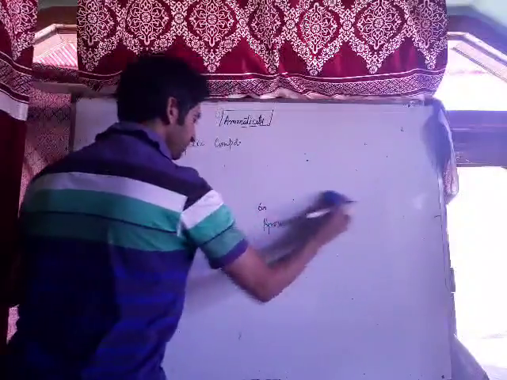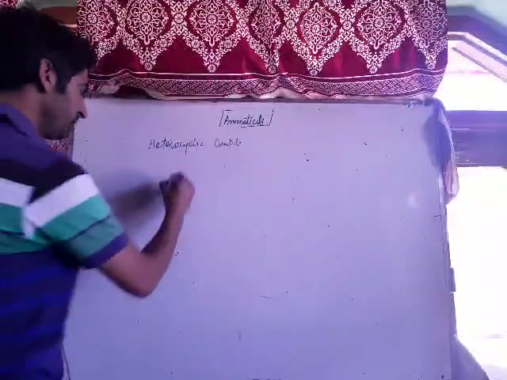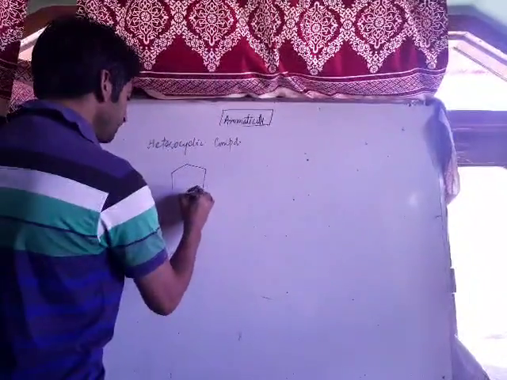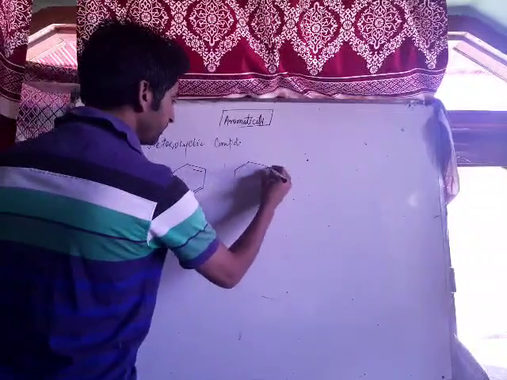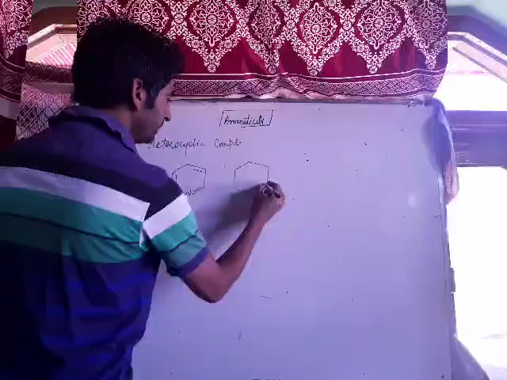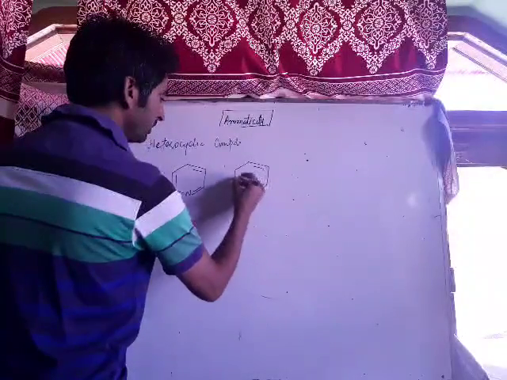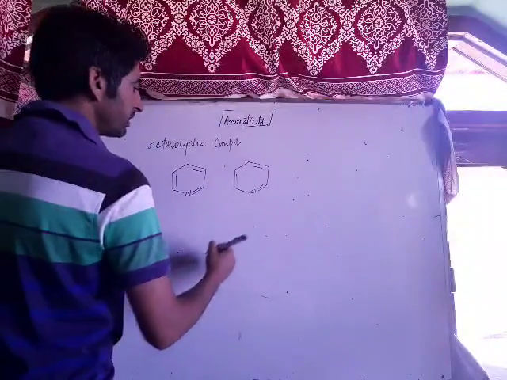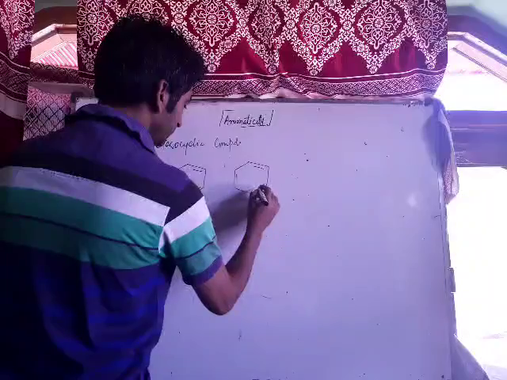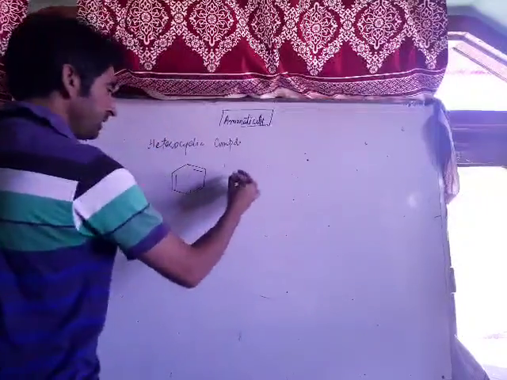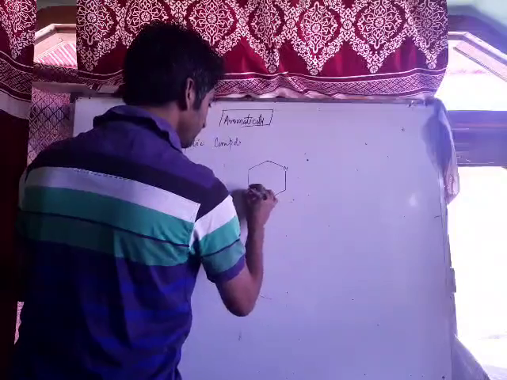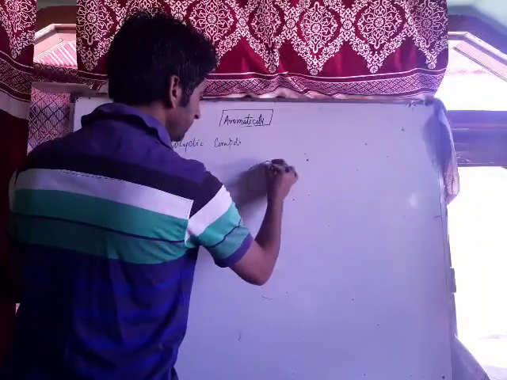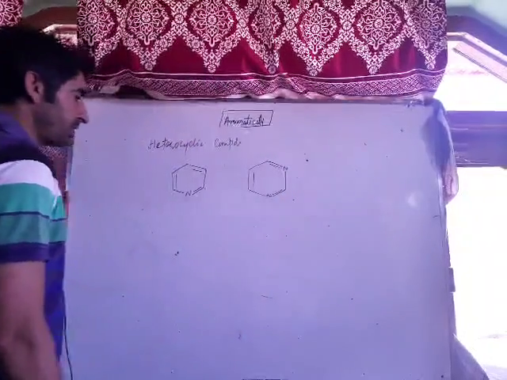Now let us take 6-membered heterocyclic compounds. If we take a 6-membered heterocyclic compound like this, this is a 6-membered heterocyclic compound. Now let us take one more 6-membered heterocyclic compound, that's pyrimidine. Now what about these? Are they aromatic?